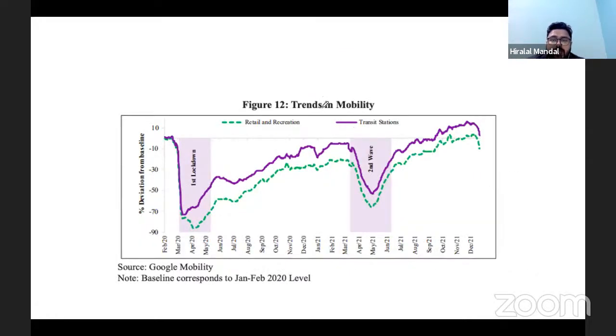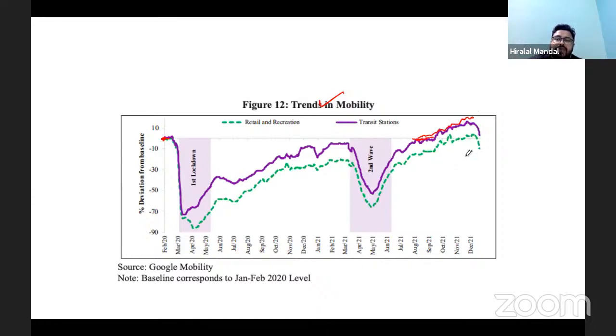The trends in mobility show that the trends in mobility have gone up. It was at this level in February 2020. This was at this level, but if you look from that, the level has already surpassed. So more people are traveling. So that is on the rise.